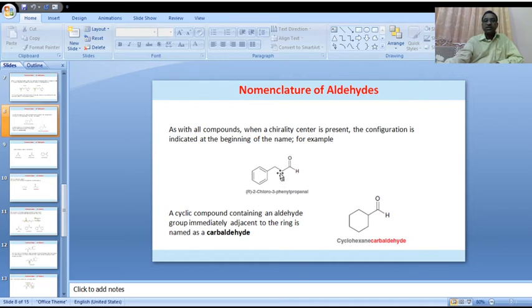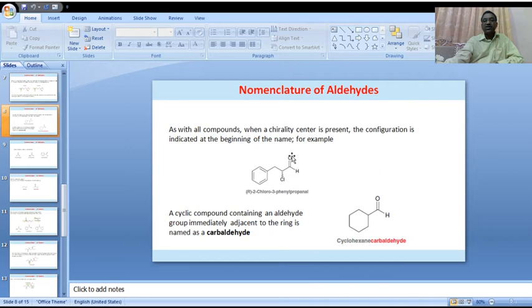2-chloro: this is the first carbon, and on the second position there is chlorine. On the third position there is a phenyl ring attached, so 3-phenyl, and the remaining is propanal, a three-carbon normal chain. On the second carbon there is a chlorine, on the third carbon there is a phenyl ring.